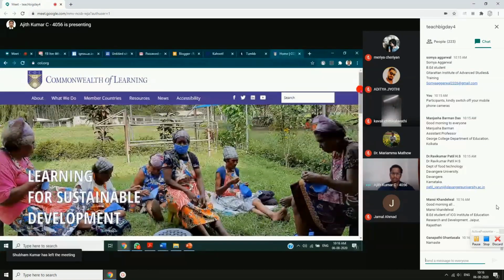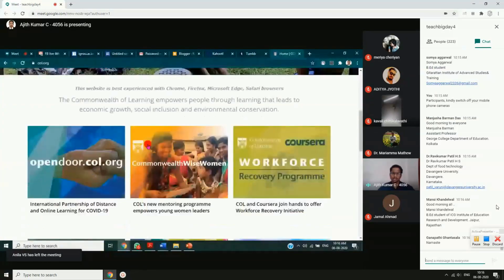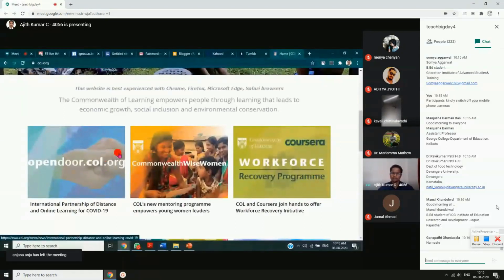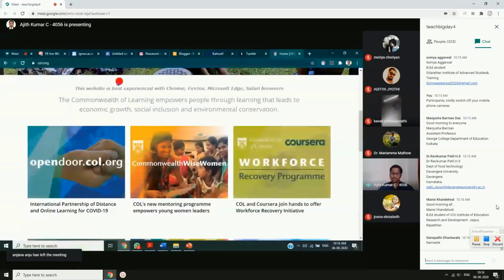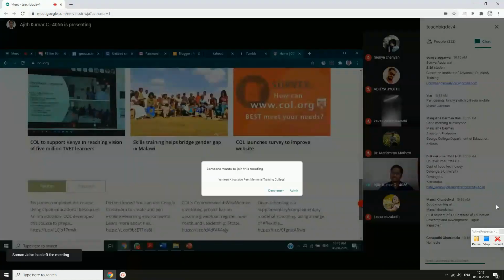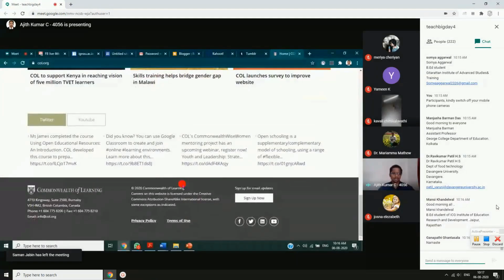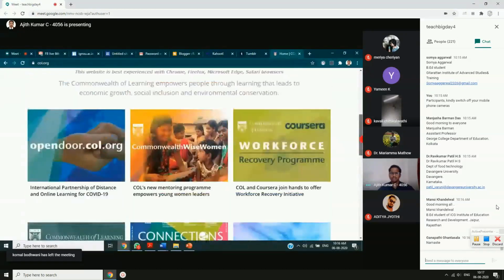So the home page of this website has such a layout. When you click on an image, it will take you to some other link. Three images again you can see here. Some text material goes here. Again some three images. It keeps on going in the lower part of the website also. So this is the layout of the Commonwealth of Learning.